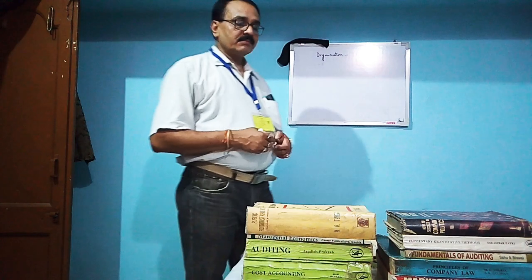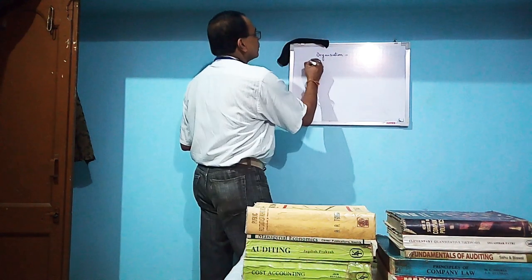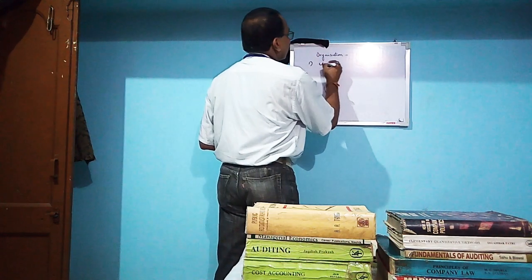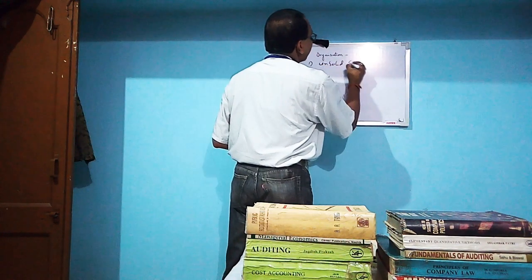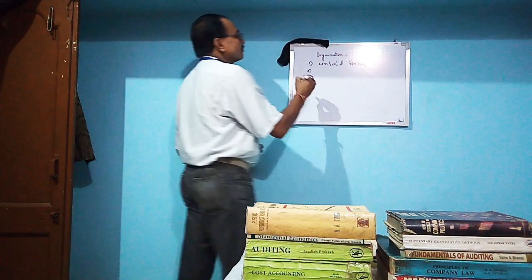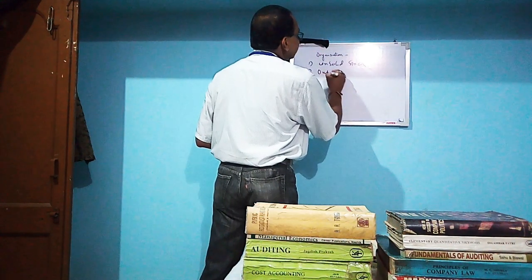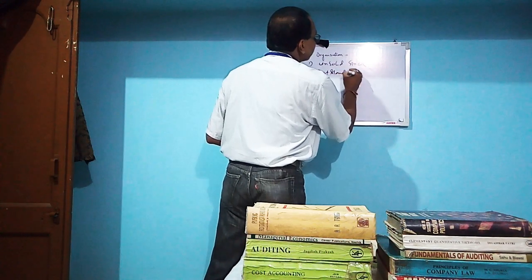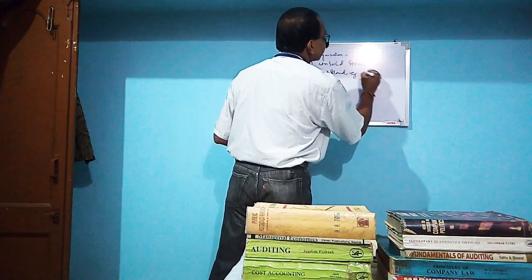Apart from the same, like unsold stock, another item is there: outstanding expenses.